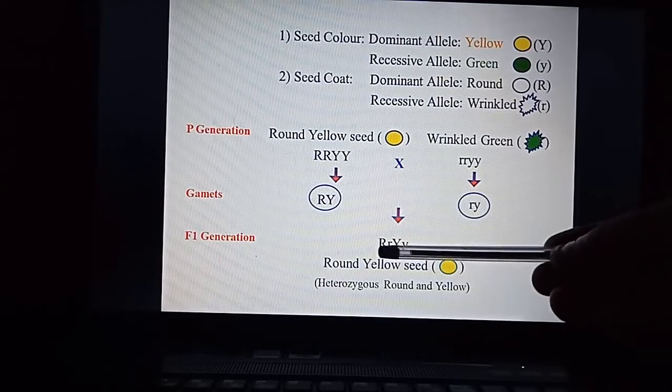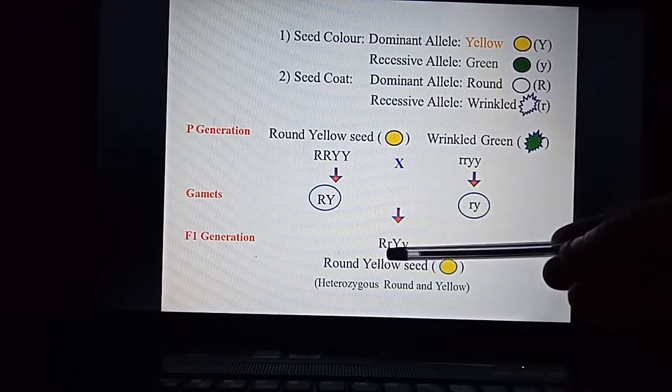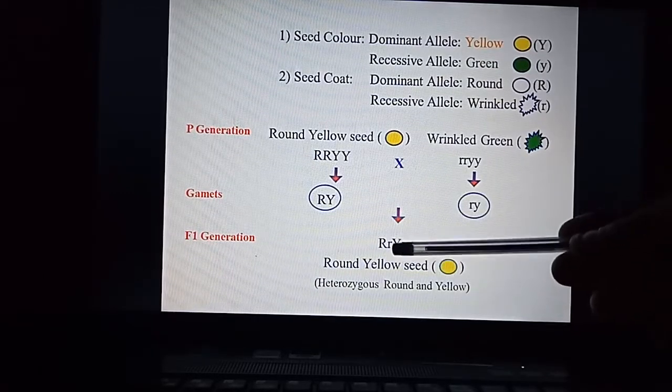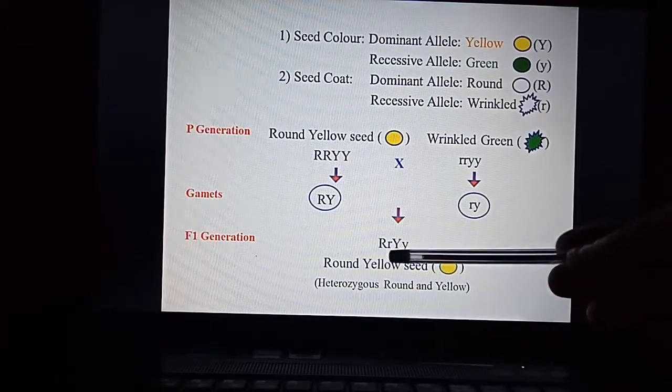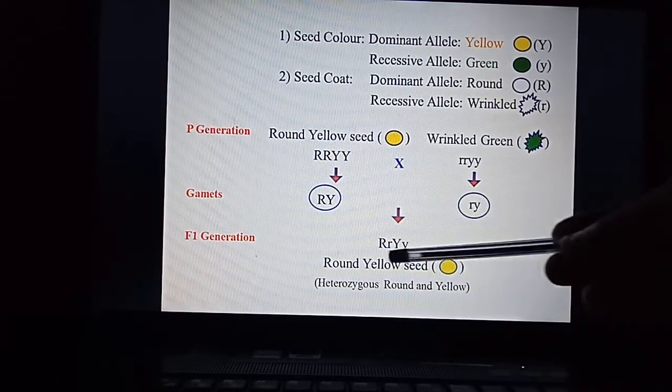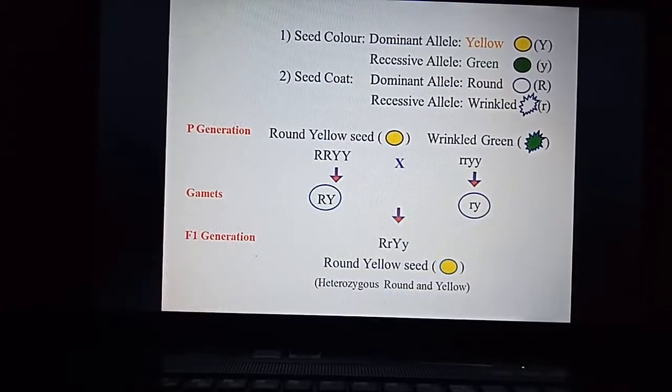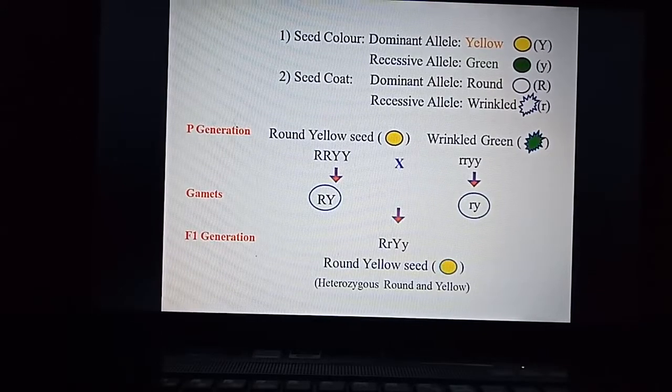Heterozygous in the sense that one capital R is there and one small r is there. Similarly, one capital Y is there for yellow and small y is for green. So this is the heterozygous condition, and the F1 generation is round yellow seed.